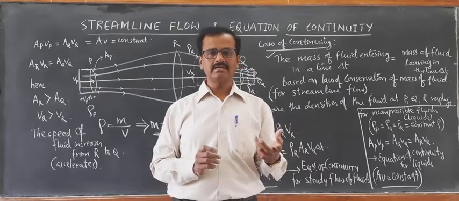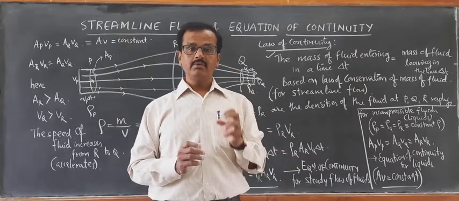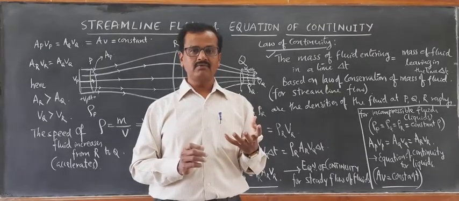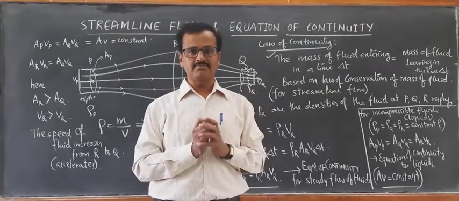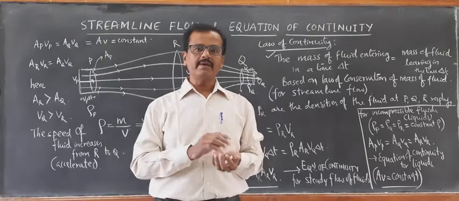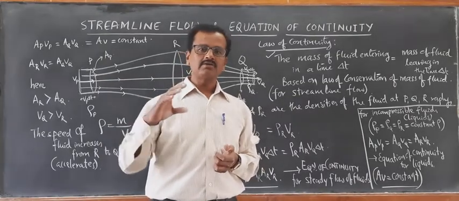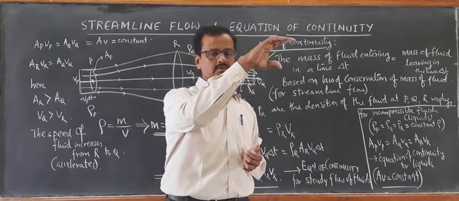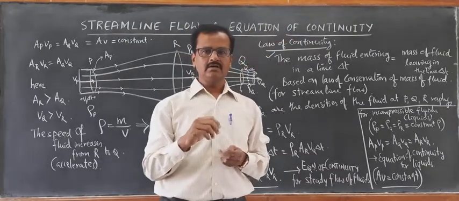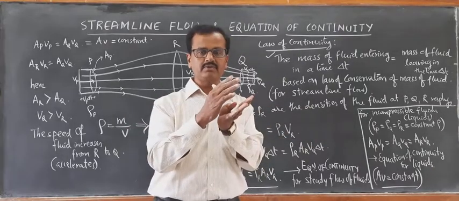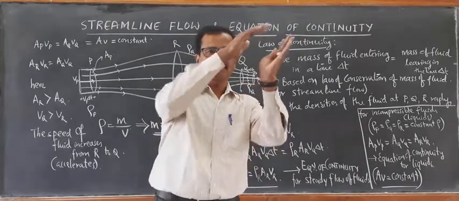Next, in the next video, we are going to learn a very important application of streamlined flow, that is Bernoulli's principle. What happens when the fluid flows from a wider cross-section area into a smaller one, or when it is flowing through a pipe of a different cross-sectional area?